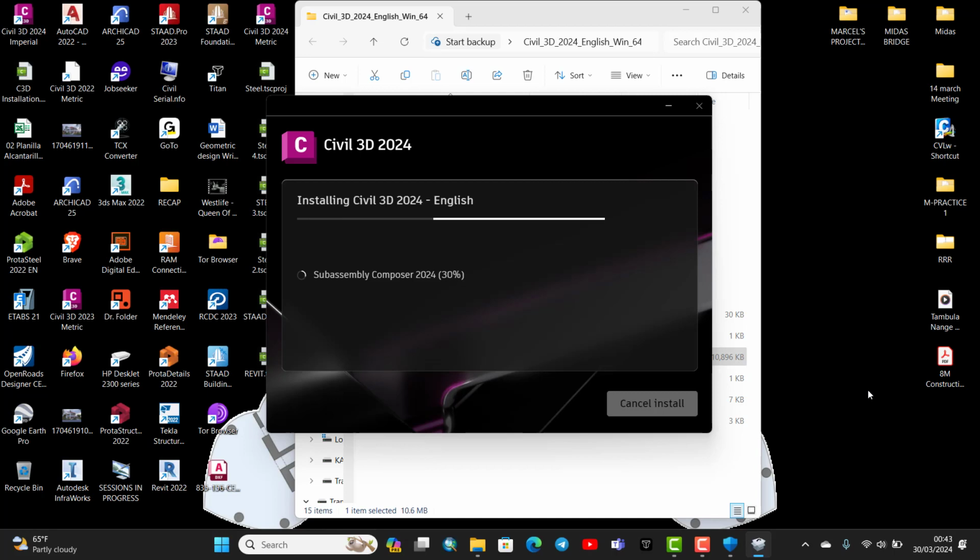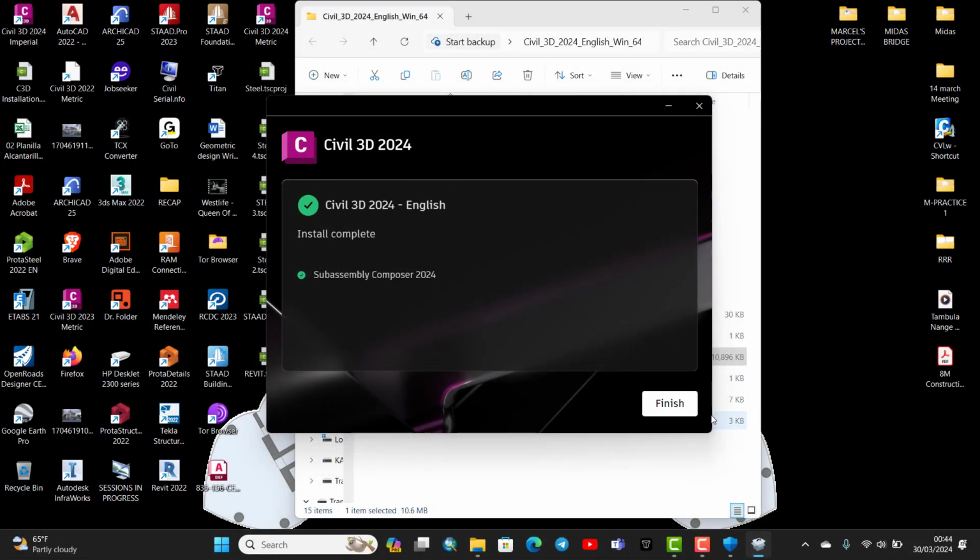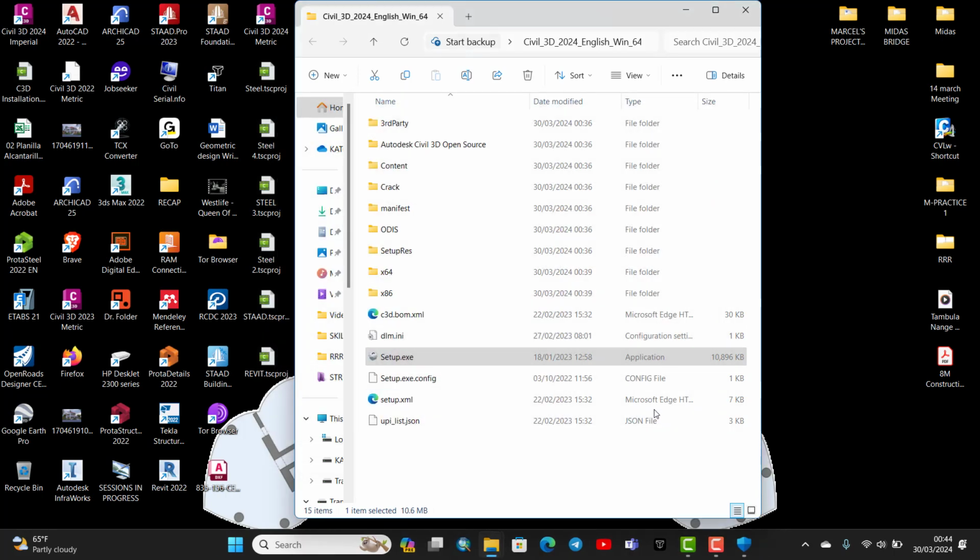So right now it is installing the subassembly composer, so we can wait for it. So we can now click finish. Click finish. After finishing,